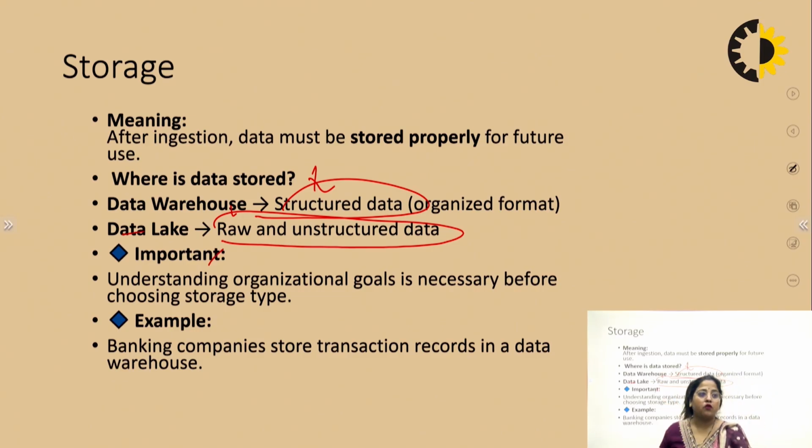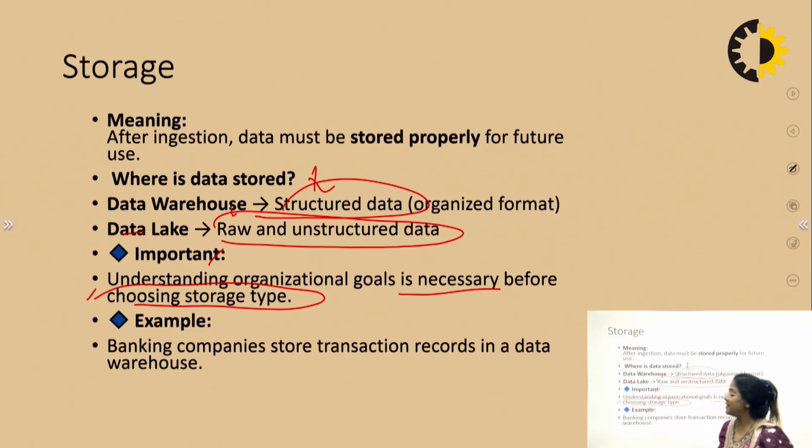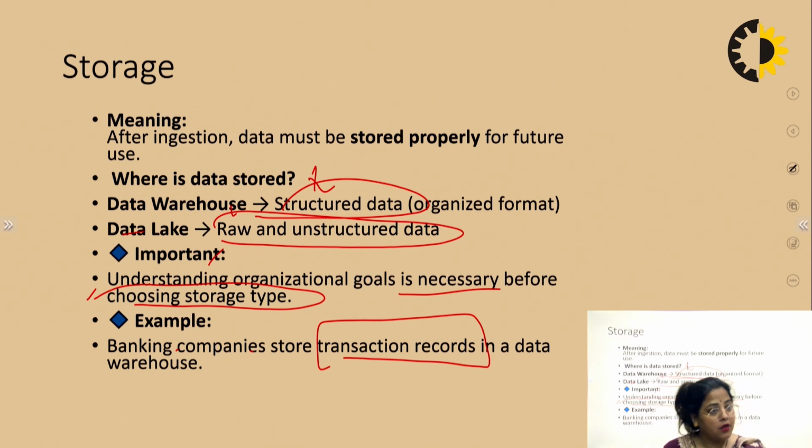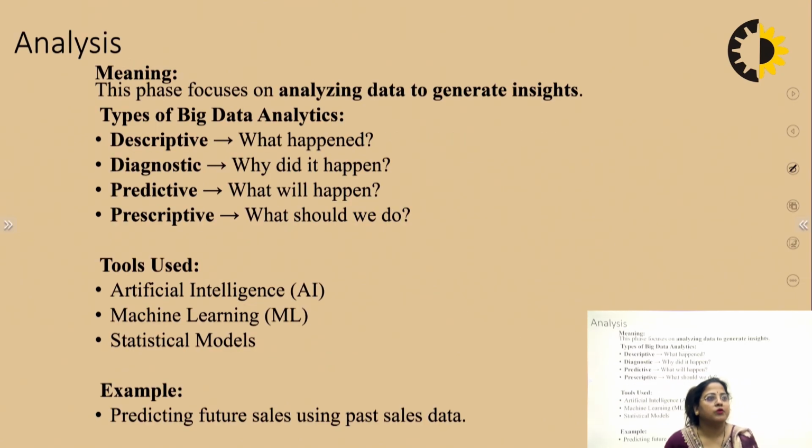Now the important point in storage is understanding the organization's goal before choosing the data storage type. Example of storage: a banking company stores transaction records in a data warehouse so that if any customer wants to check their transactions in a day, week, or month, they go to the data warehouse and find the right information.